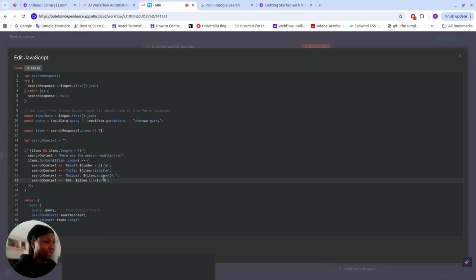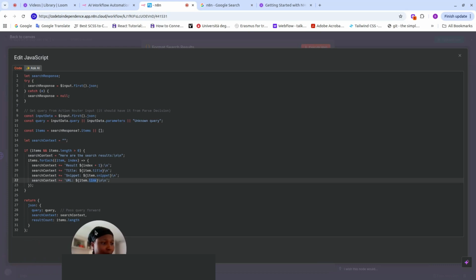So we have the item title for each of the items in the array. When you get an object in this array, the first object, there's the index that we're picking from here. And then we have the item dot title of the response. In this item, there's a snippet. That's a snippet of the response, not the whole thing. And then we have the link. Sometimes, in fact all the time when you search in Google, you can click on the link to view the particular page. So this link is here.